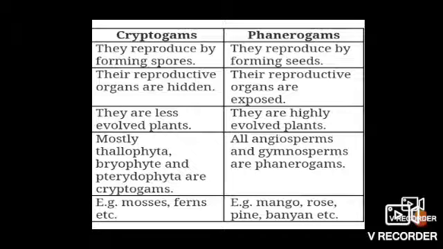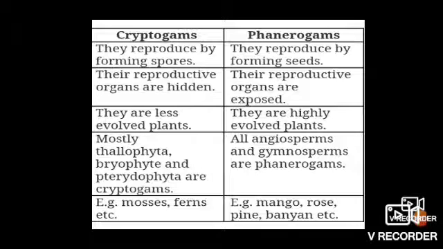They have hidden reproductive organs and reproduce by forming spores. They are less evolved plants, or lower plants. Examples of cryptogamy are mosses and ferns, and all the examples of Thallophyta, Bryophyta and Pteridophyta.